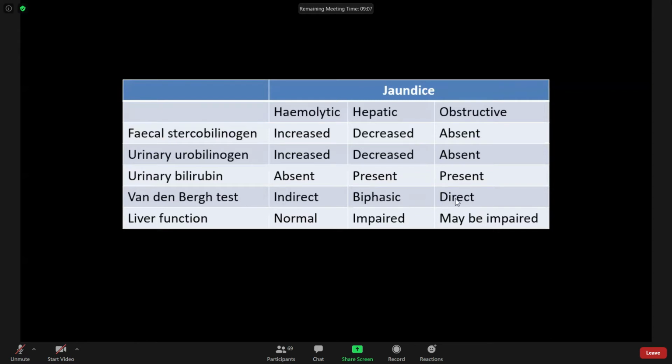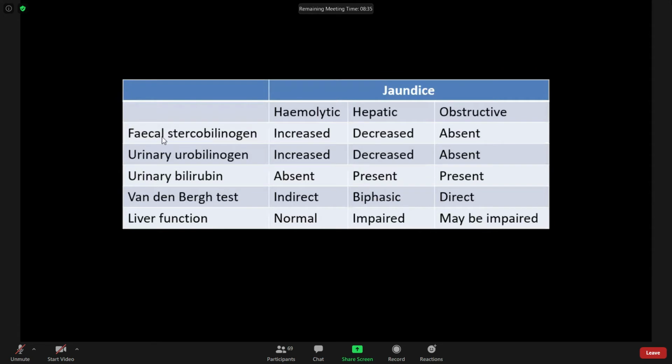And in obstructive jaundice, in the blood there is more conjugated bilirubin, so it gives a direct Van den Bergh positive. But in hepatic or hepatocellular jaundice, there are both conjugated as well as unconjugated bilirubin, so it gives a biphasic test. And liver function test: in hemolytic jaundice, liver function is normal. In hepatic jaundice, it is impaired. But in obstructive jaundice, it may be impaired.